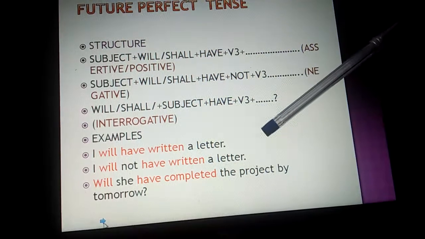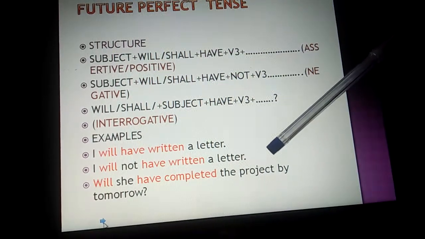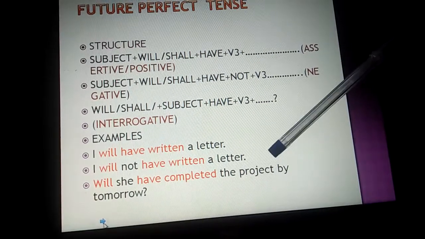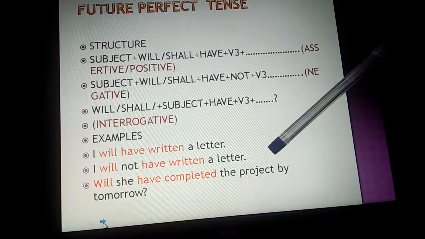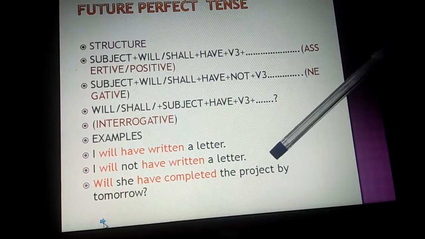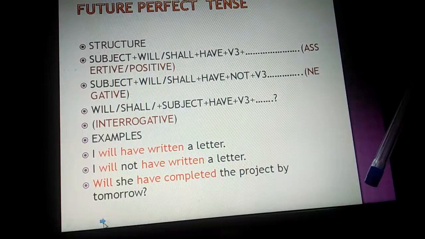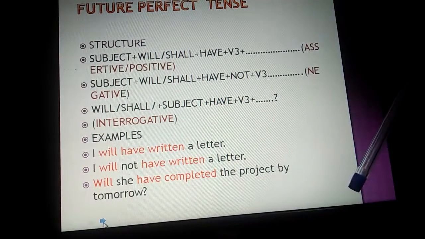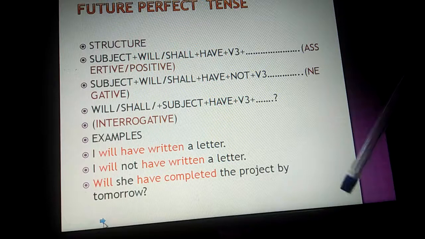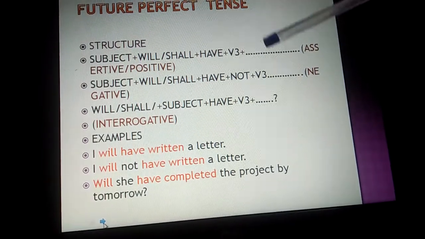When you practice the exercises, only then will you be able to understand these tenses properly. So carefully go through your book, try to read all the sentences so that you understand these tenses properly. And in the next module, I will tell you about perfect continuous tense.